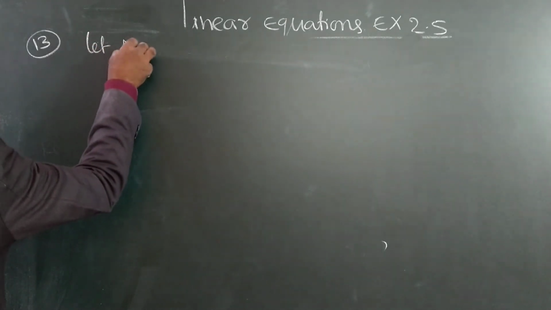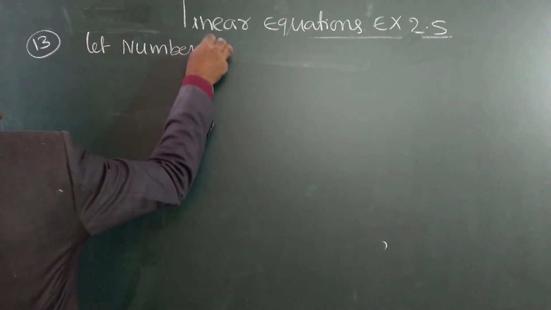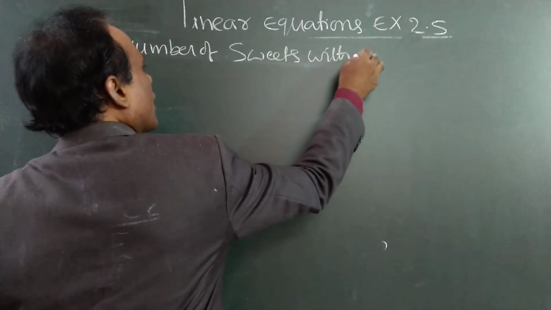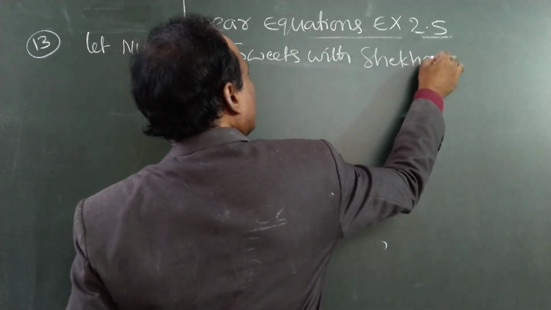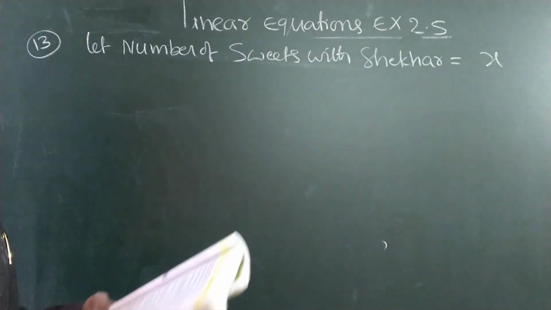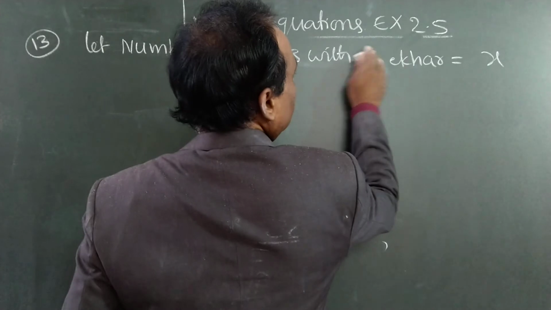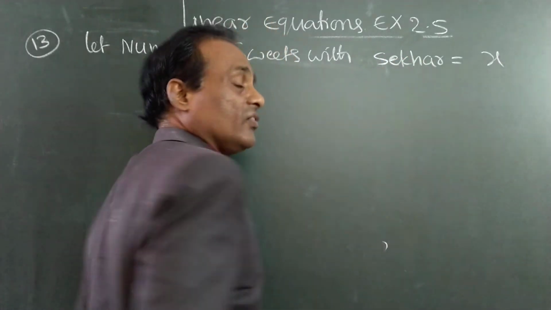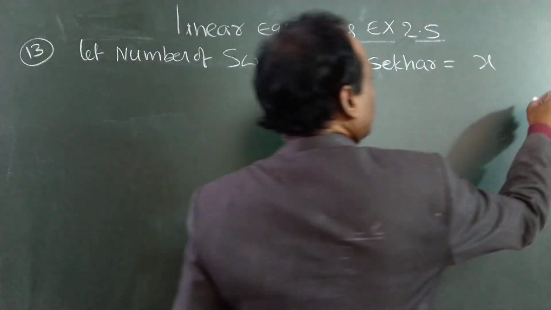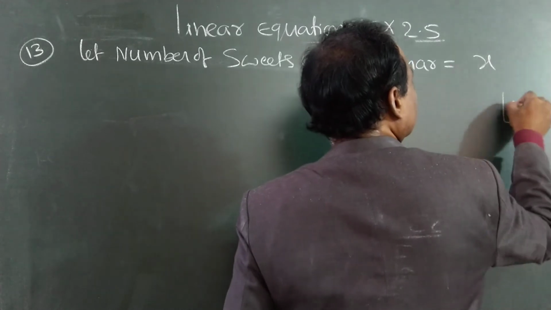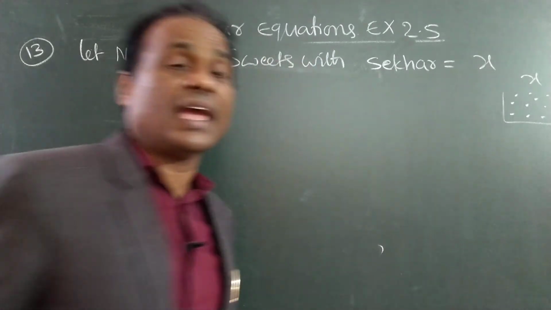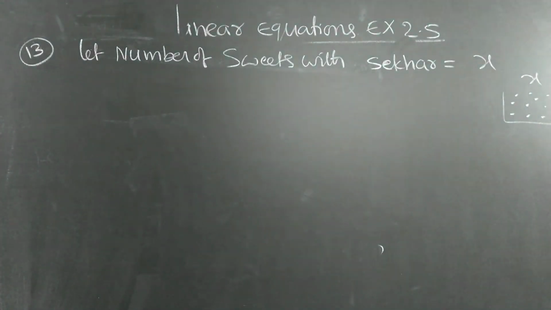Let the number of sweets with Shaker be x. How many sweets does he have? Don't know. Let Shaker have x number of sweets. How many sweets? X. In that, he is giving some sweets to others.